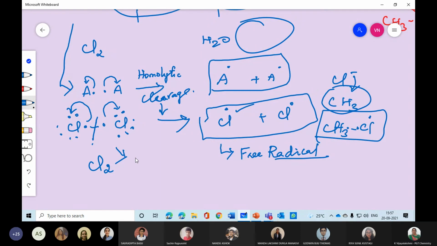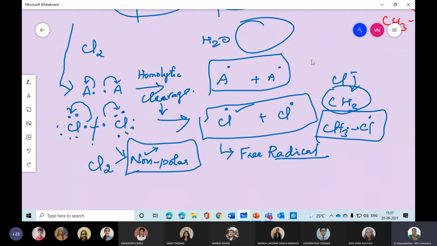Non-polar, exactly. So in homolytic cleavage, only non-polar molecules can be observed.